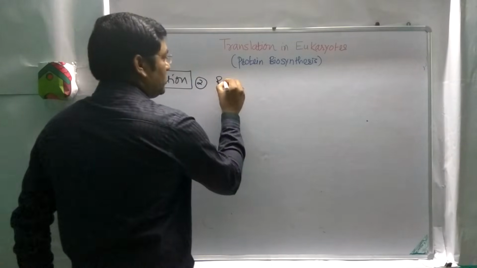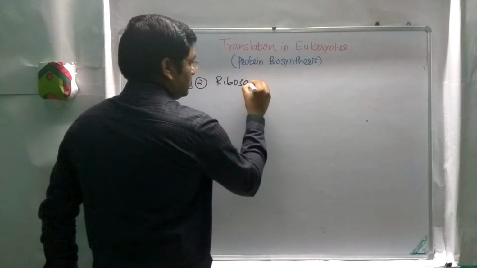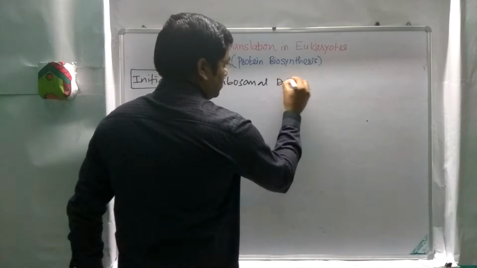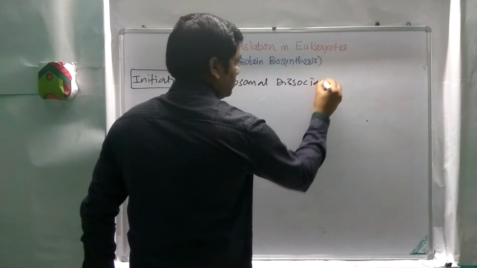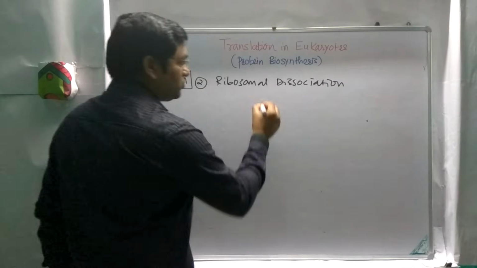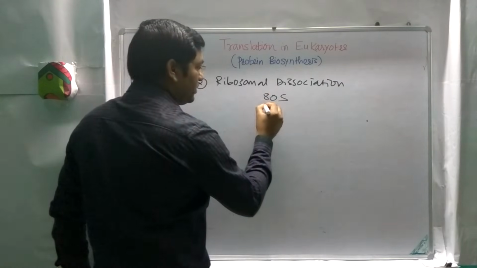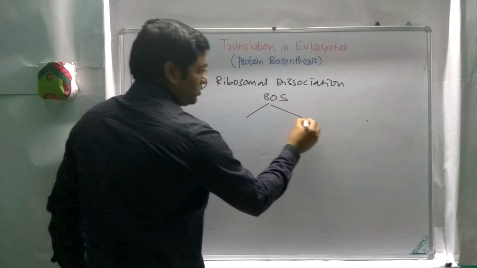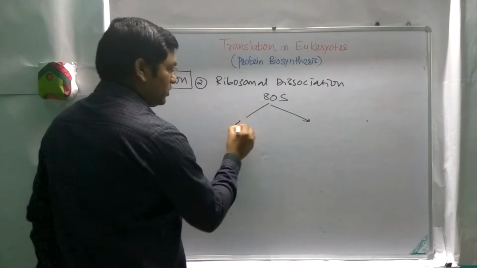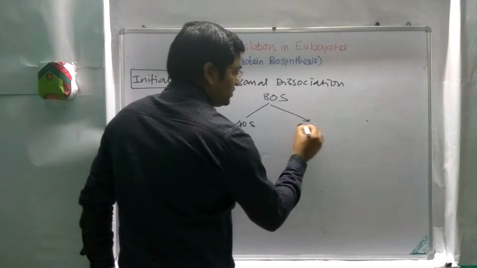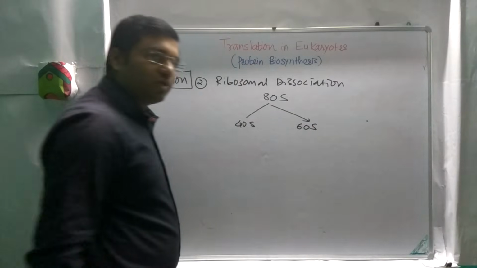It is ribosomal dissociation. In this ribosomal dissociation, this 80S subunit dissociates into 40S and 60S unit in eukaryote.